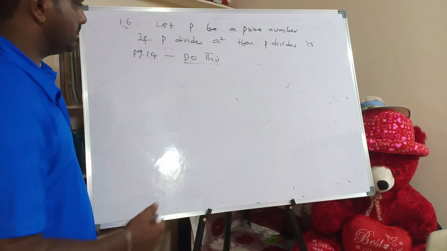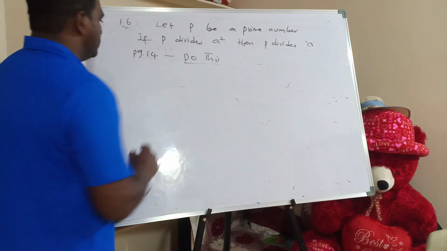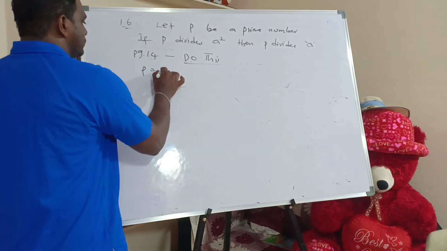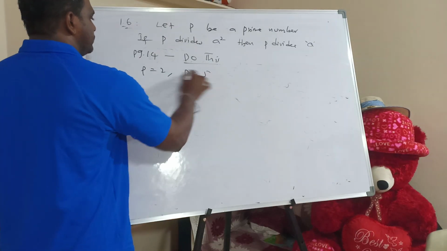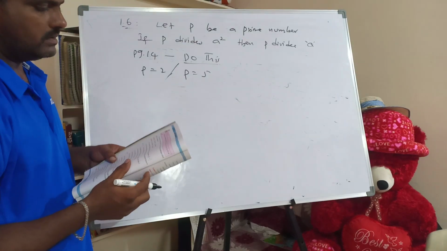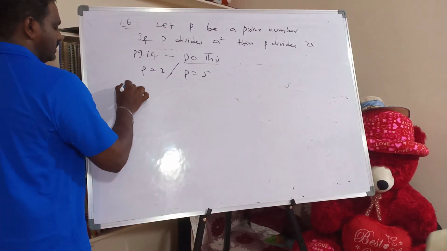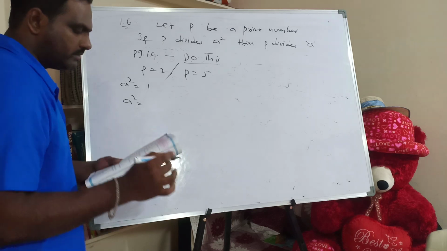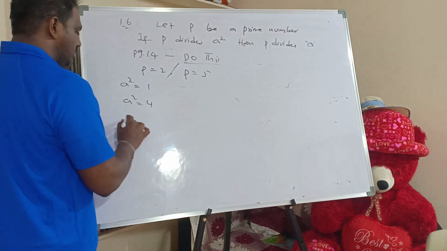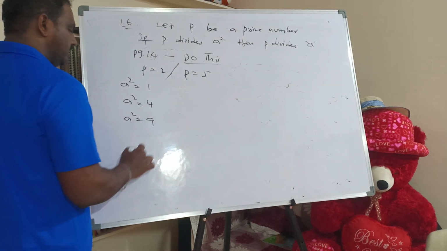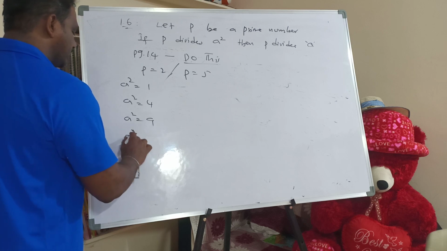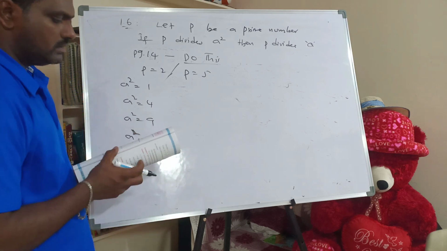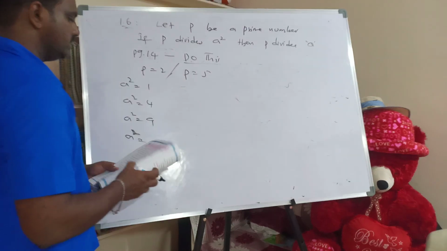I'll tell any 3 questions. Remaining you have to do. So P is equal to 2, P is equal to 5. Then given, first a square is equal to 1, a square is equal to 4, a square is equal to 9, and a square is equal to, I'll take 64.